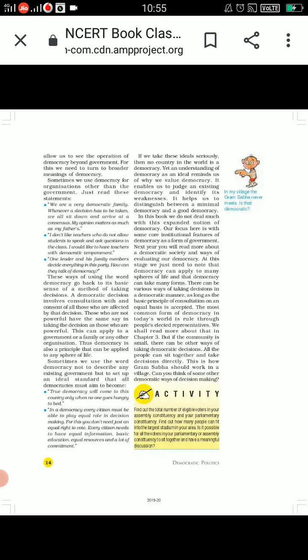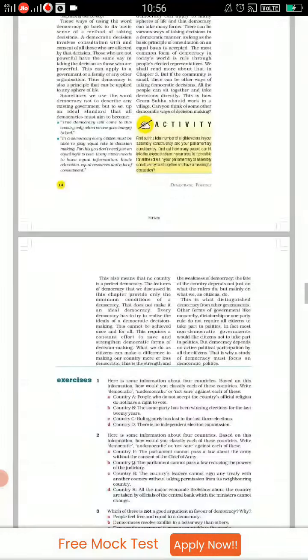Other forms of government like monarchy, dictatorship, and one party rule do not require all citizens to take part in politics. In fact, most non-democratic governments would like citizens not to take part in politics. But democracy depends on active political participation by all the citizens. That is why a study of democracy must focus on democratic politics, children.